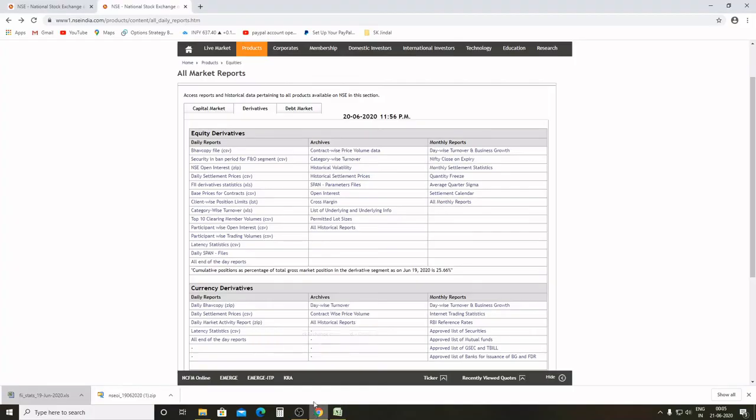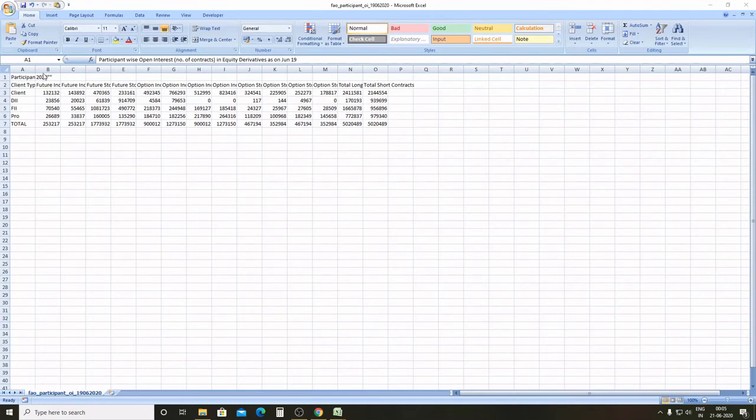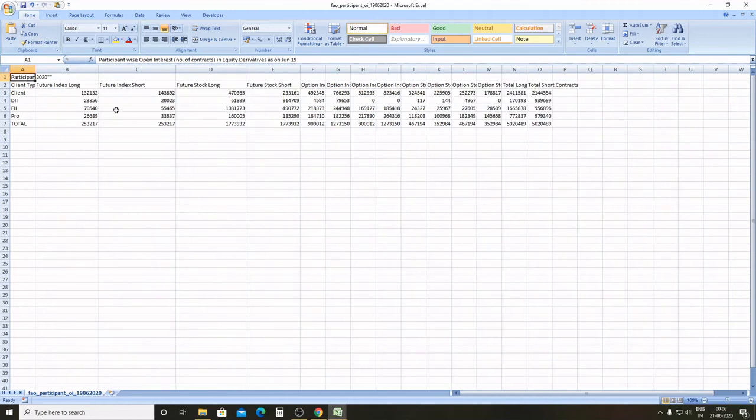And another thing which you can look at is the FII derivative statistics for that particular day. Now you can see participant wise open interest, and who are the participants in the stock market? People like us, retail traders, domestic institutional investors, FIIs, foreign institutional investors, and pro. These are the broking firms which trade.